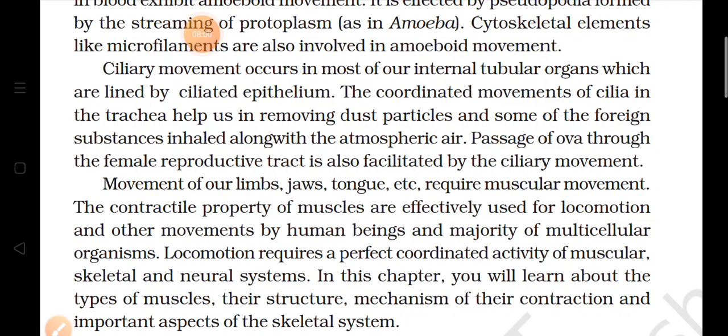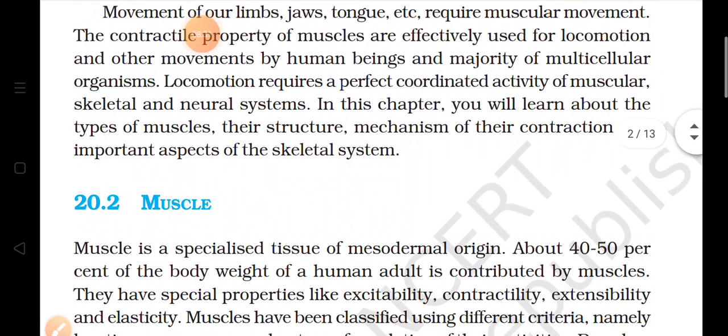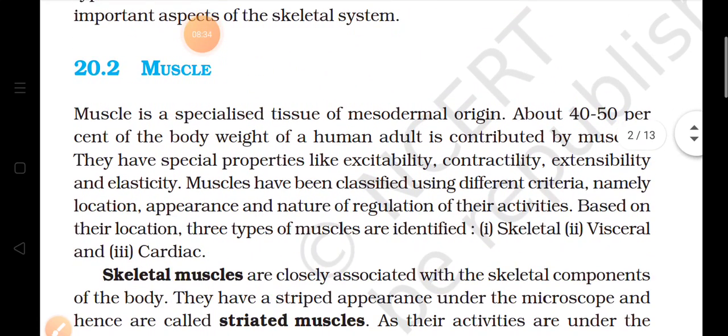So perfectly, locomotion is a perfectly coordinated activity of muscular, skeletal, and neural system, means whenever there is movement or locomotion in the body, we can say that muscular tissue along with the skeletal, means bones, and neural system, means nerves, all these help in the locomotion. So now in this chapter we will talk about the different types of muscles, their structure, and what is the mechanism of contraction. So first we will study about the muscles.